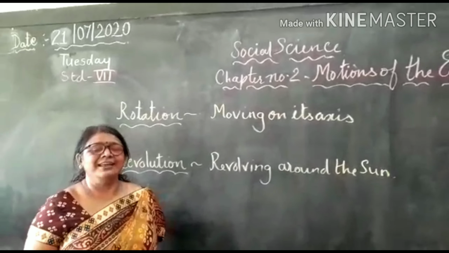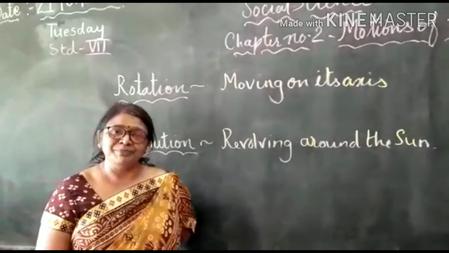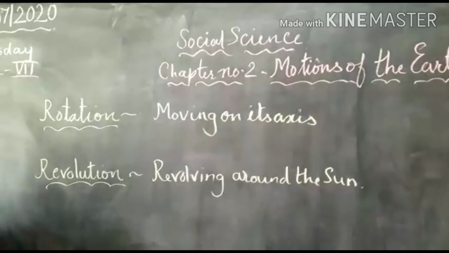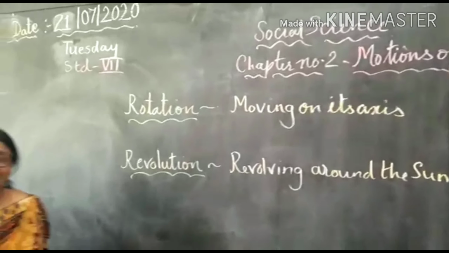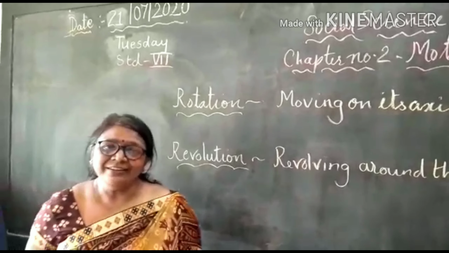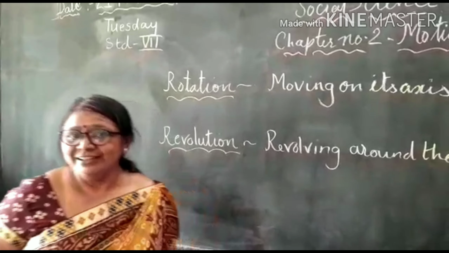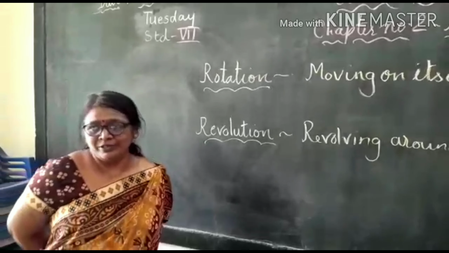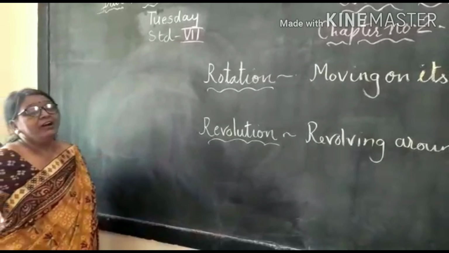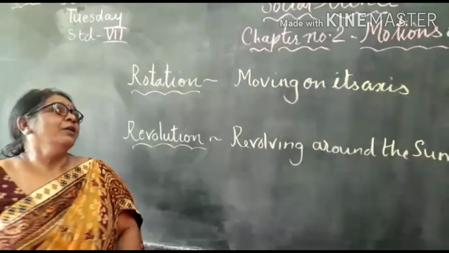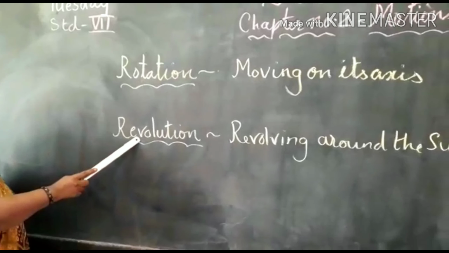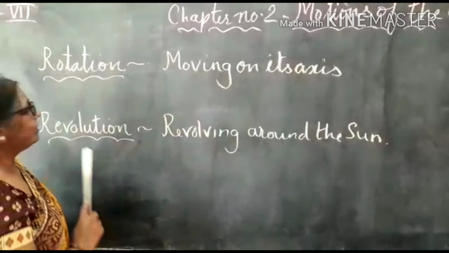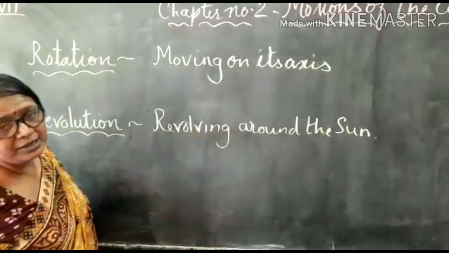Of social science class, and today we will start with chapter number 2, that is motions of the earth. As we have been learning since standard first, there are 9 planets in our solar system and the sun is in the center, and all the planets move around the sun. In the same way, earth also makes 2 motions. One is the rotation, the other one is the revolution. Rotation is moving on its axis and revolution is revolving around the sun.